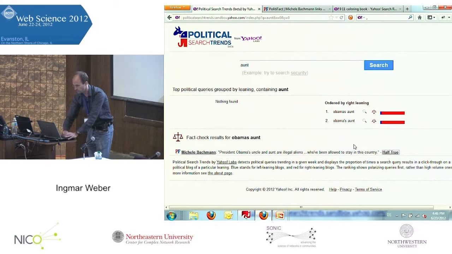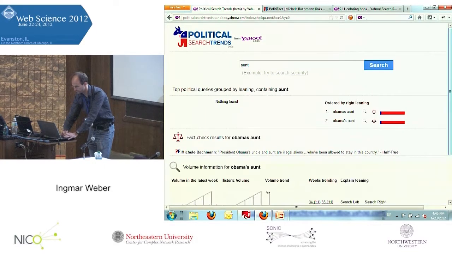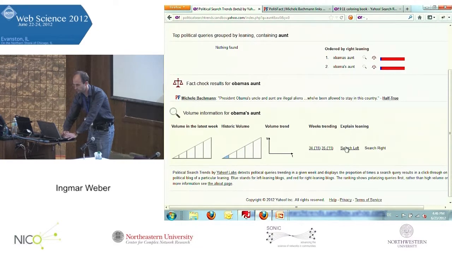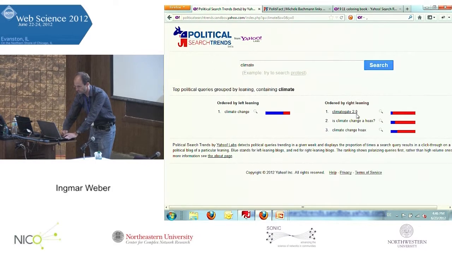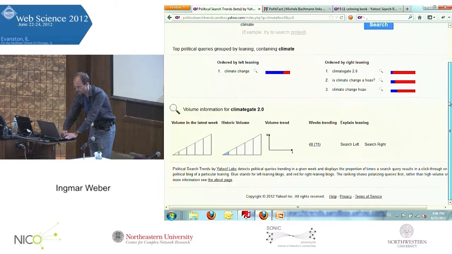Maybe let's quickly show you one other thing that you can do: you can search left or search right. So if you have something like, let's search for climate, maybe ClimateGate 2.0. Then you can either search left and you'd see left-leaning results, or you'd search right and see right-leaning results for this query. And this can sometimes be interesting.